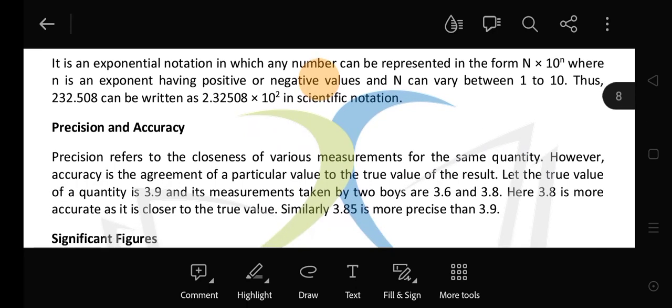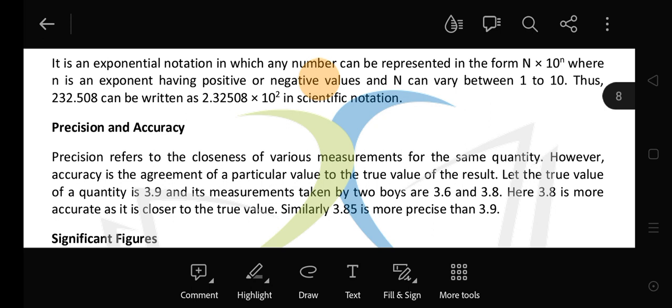Now this is the scientific notation. Now precision and accuracy. What is precision and what is accuracy? Now precision refers to the closeness of various measurements for the same quantity. What is precision? Suppose you are doing the practical in your lab. Now you got 3 readings, okay? But these 3 readings are very close to each other. Now this is called precision. However, accuracy is the agreement of a particular value to the true value. But in case of accuracy, it is a reading which matches up with your true value. Now that is called the accuracy.